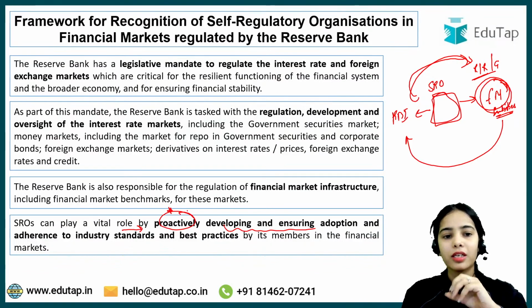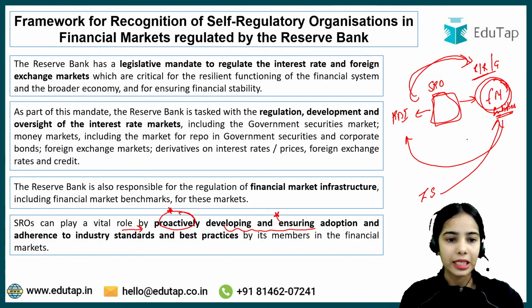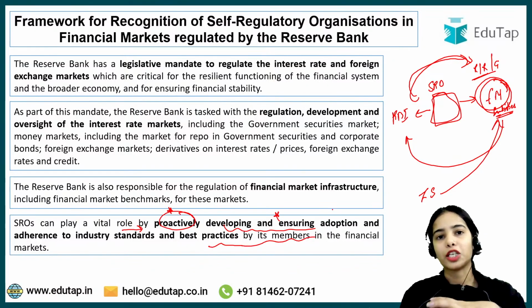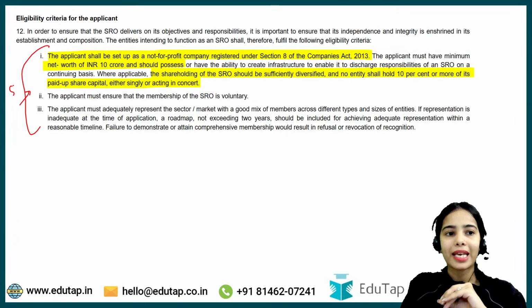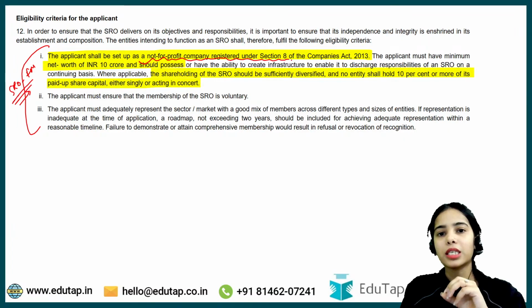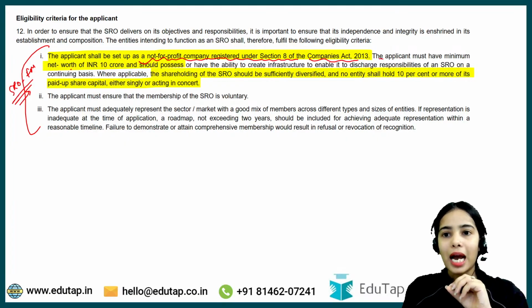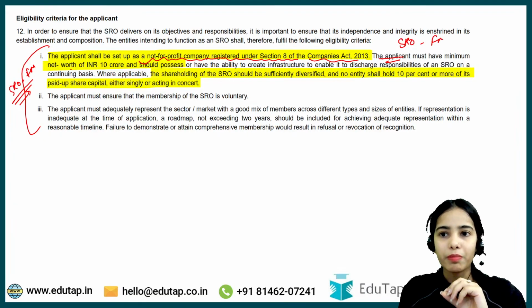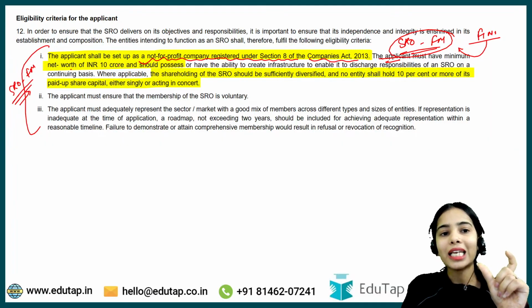So the SRO can play a vital role in proactively developing and ensuring adoption of the industry standards by the entities, and the best practices by its members in the financial market also. So this is the basic idea of the SRO. Now there are some data points about the SRO in the financial market that you need to keep in mind. First of all, an SRO in the financial market should be a not-for-profit company registered under Section 8 of the Companies Act 2013. The net worth of the applicant, that is the SRO in the financial market. Let's say FIMMDA wants to become the SRO in the financial market, so the applicant must have a minimum net worth of 10 crores.